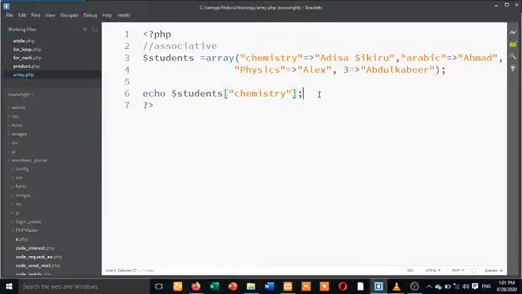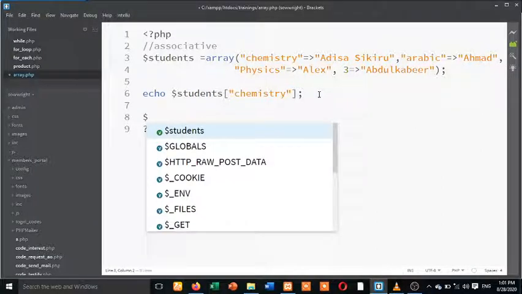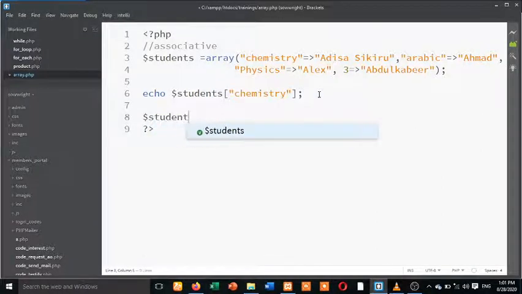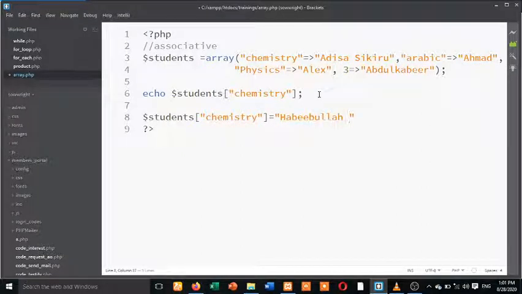Now you can change the elements. You cannot decide that okay, students variable, students at index chemistry equals to, you understand, you can give it another value. This before, the Sasikiru, is for chemistry. You can decide that okay, I want to put it Abibullah Qasim.